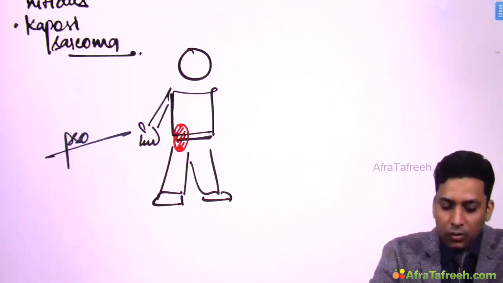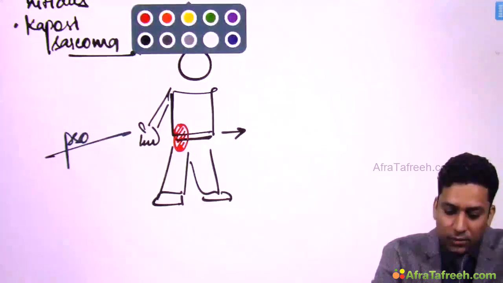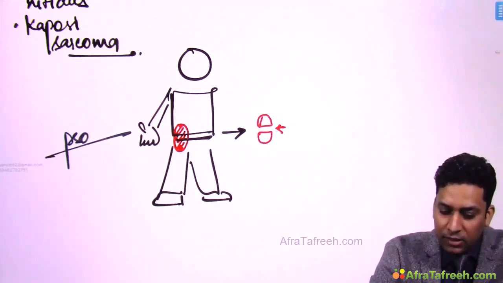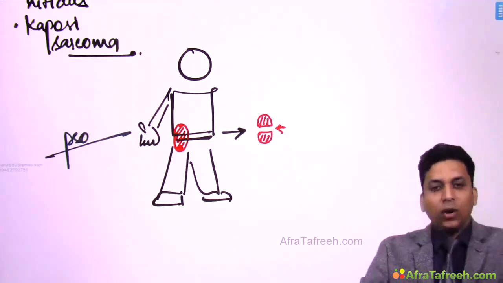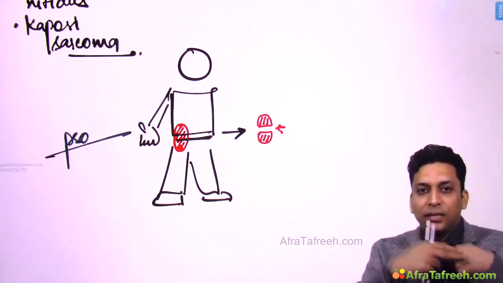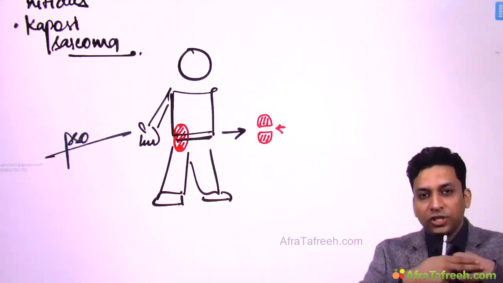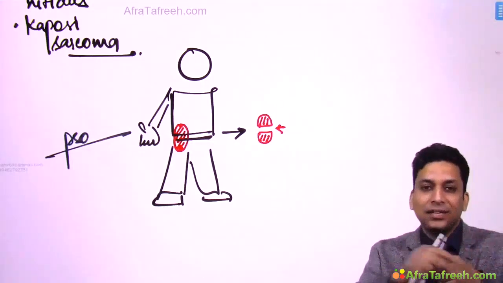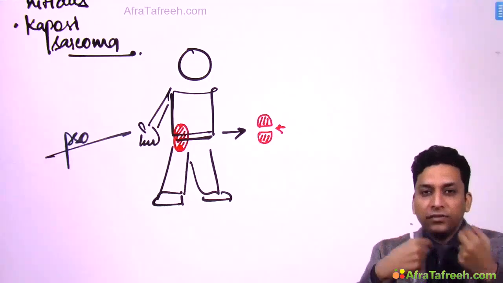Okay, so after a few days he noticed that this lesion which was present over the lower back started to heal over this site, but it is still persisting over the other site. So what has happened? At the site where the belt was, it was causing friction, and due to that friction and trauma the lesion has started to heal at that site. So reverse has happened, that is healing of the disease at the site of trauma. So this is known as reverse Koebner's phenomena.